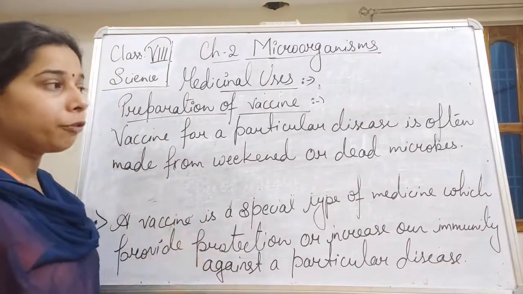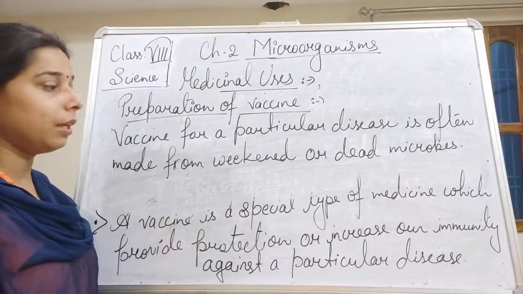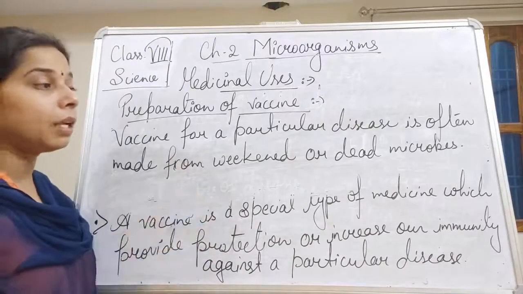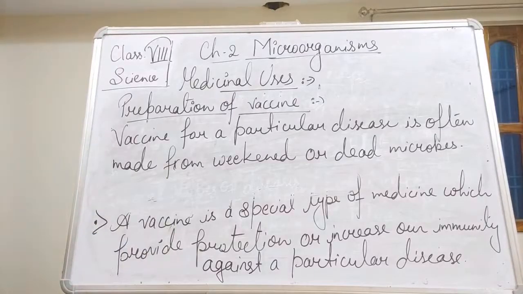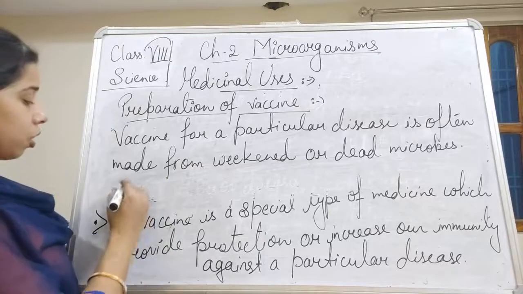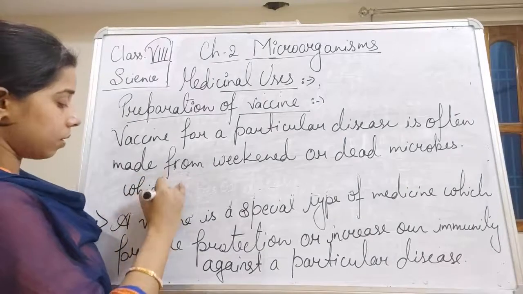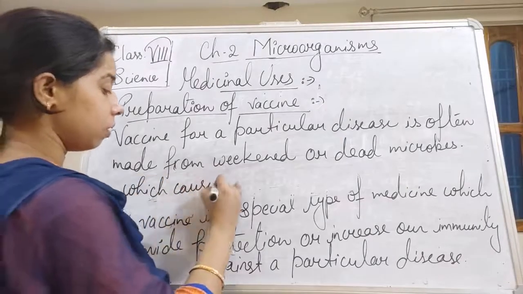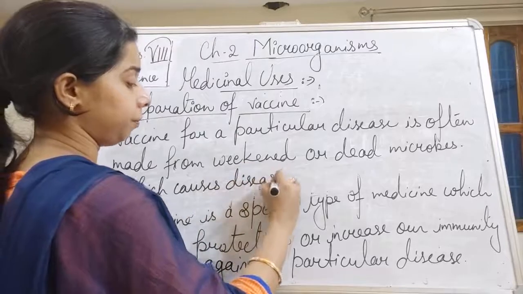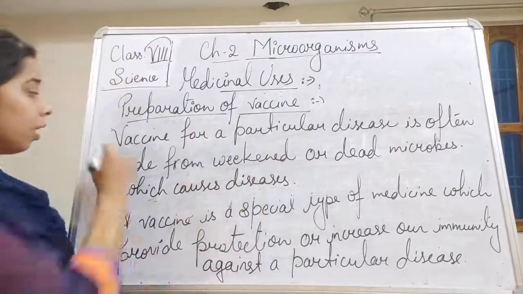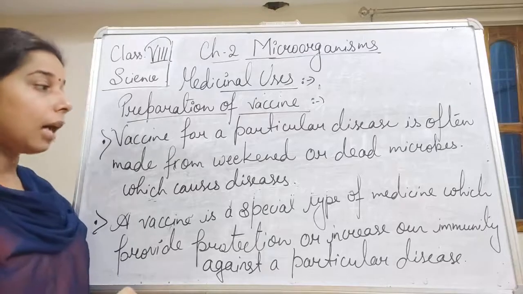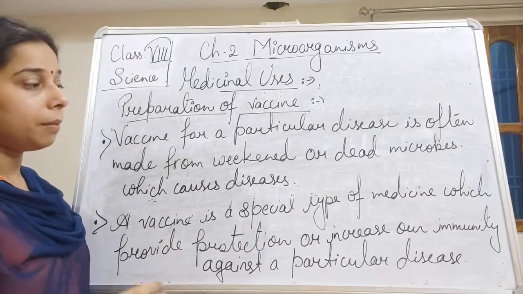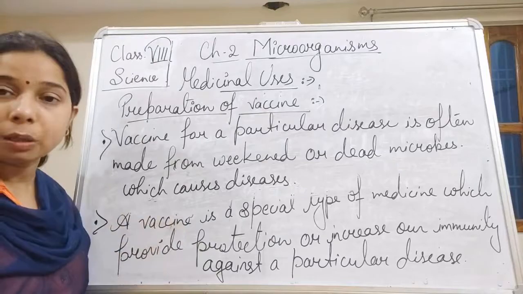Okay, so vaccine is made for a particular disease. It is basically made up of the dead microbe, or a weak microbe which causes disease. This vaccine will help in protecting a person.